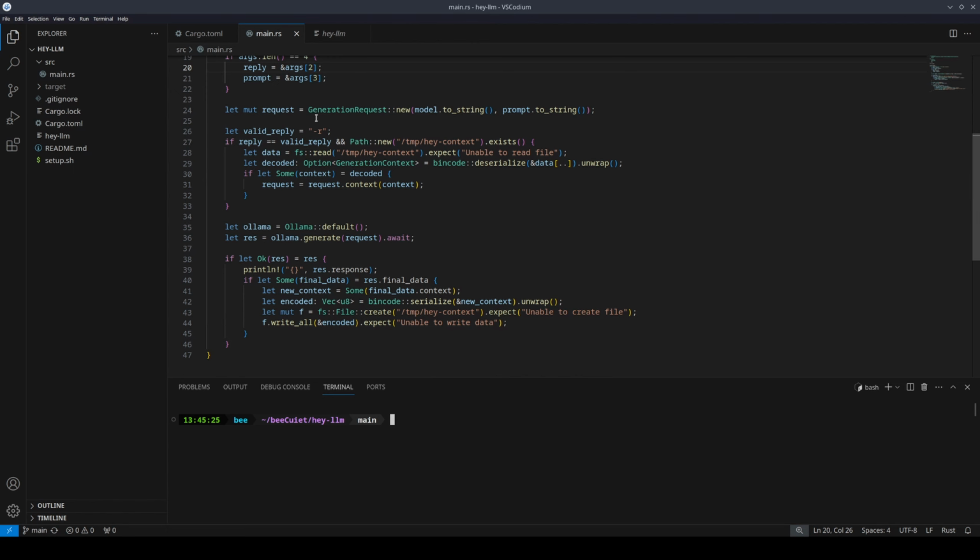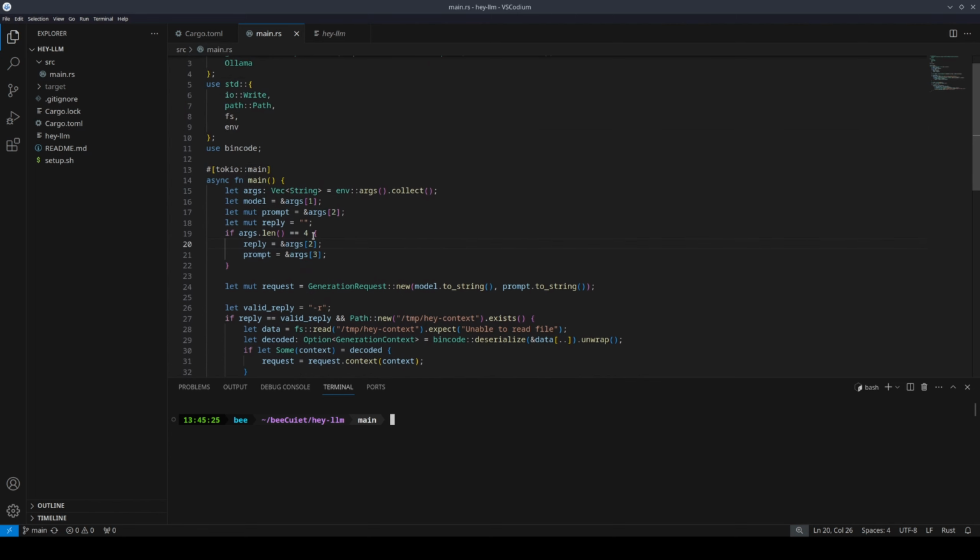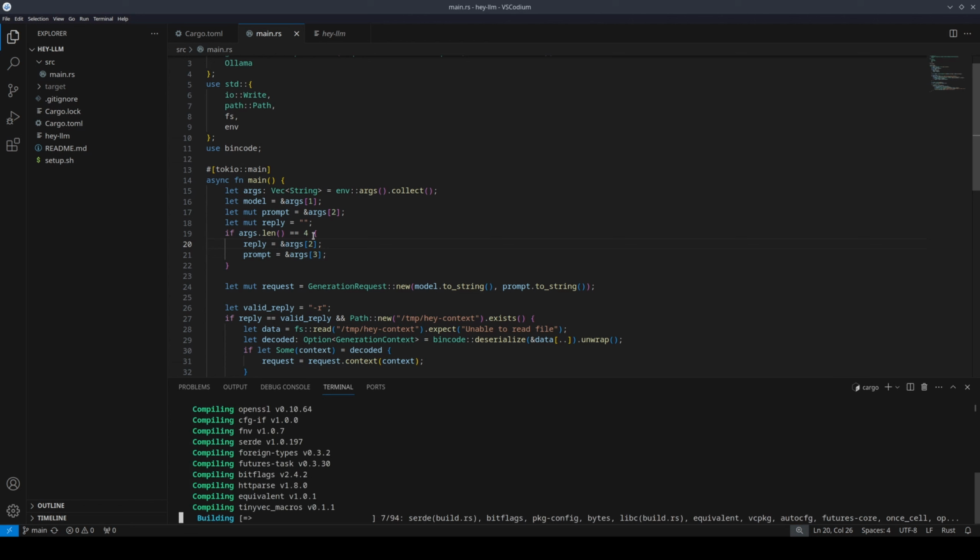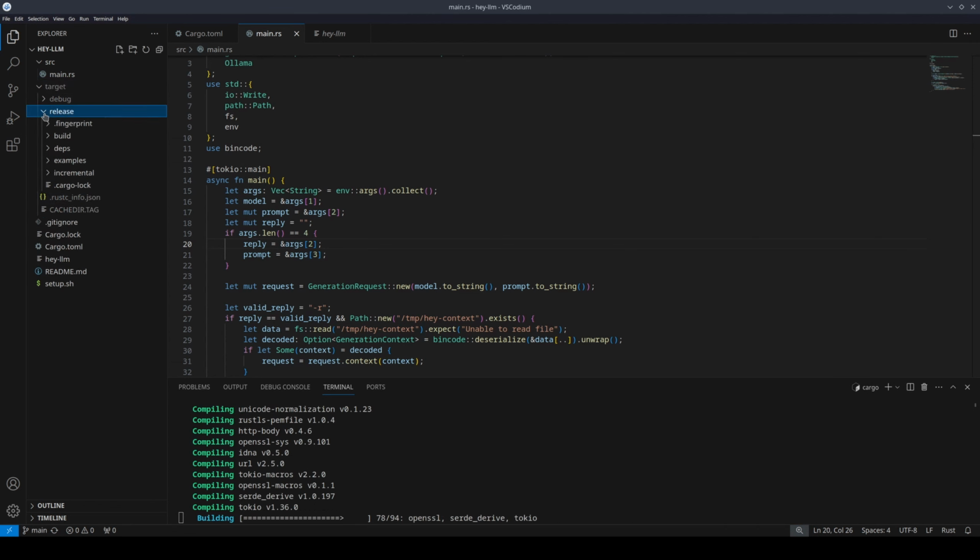It takes all the packages and all the code over here and turns it into something that is pretty generic so that any Linux computer without Cargo or without Rust can still make use of this program. So to do that, what you do is cargo build, and you're going to be building a release. It's going to take a second, but it'll show up in the release folder right over here. Let's wait for it to finish.